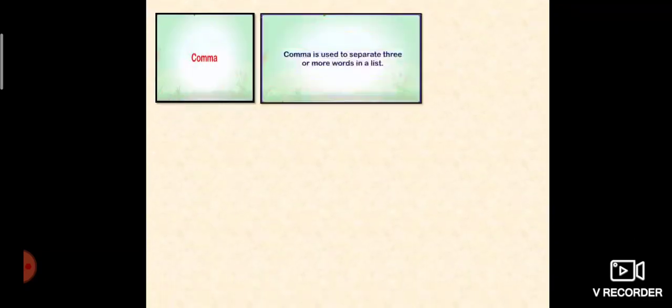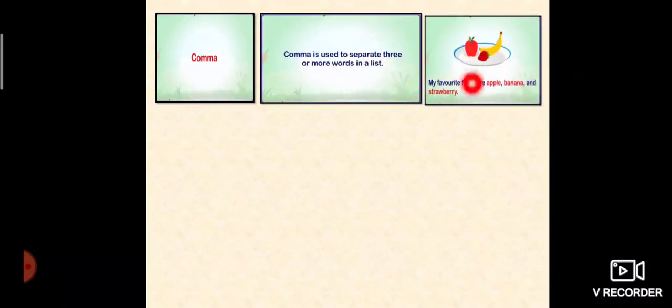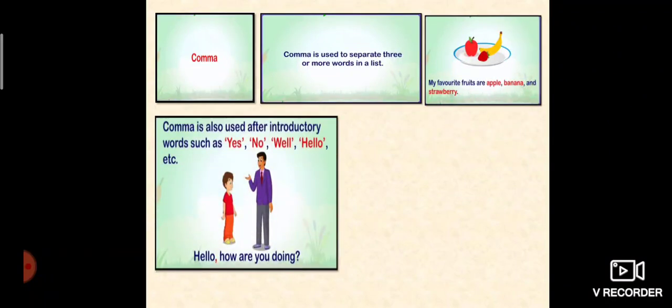Next is comma. Comma is used to separate three or more words in a list. Example, my favorite foods are apple, banana and strawberry. So you can see apple comma, banana comma, and there will be no comma before the end word, strawberry.